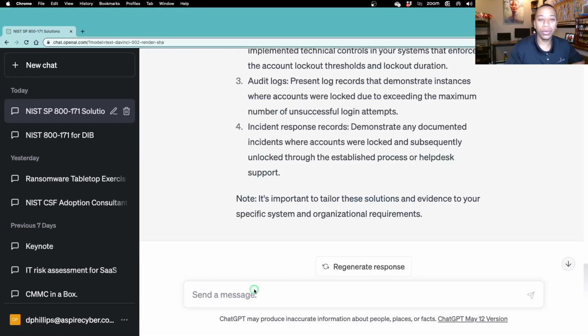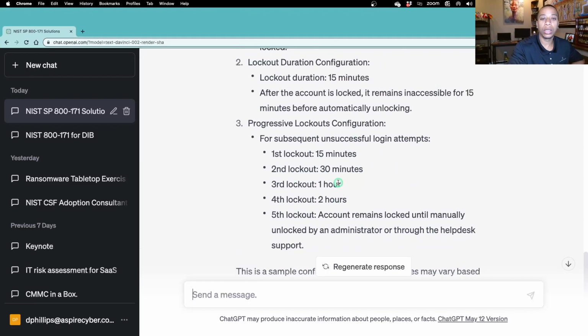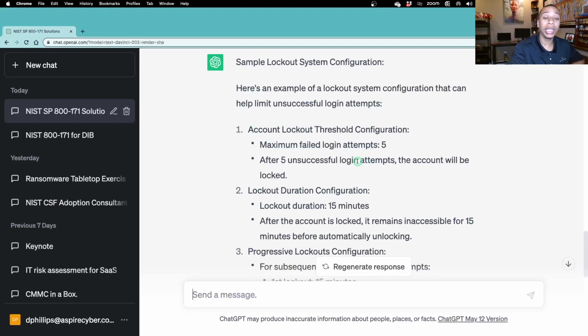So now we've gotten guidance for the practice and the 2 assessment objectives. I want to prompt ChatGPT to show me an example of what that lockout configuration would look like for a system. So: show sample lockout system configuration. This is an example of what the configuration picture can look like.